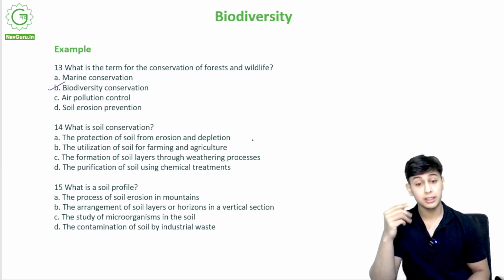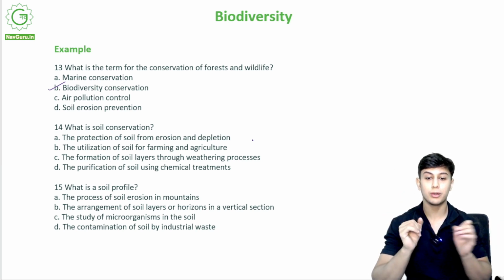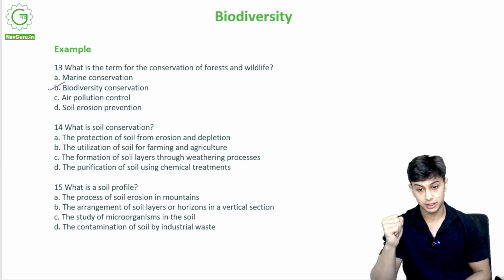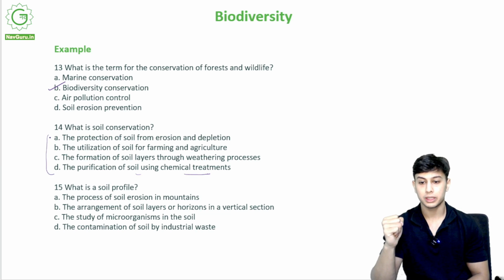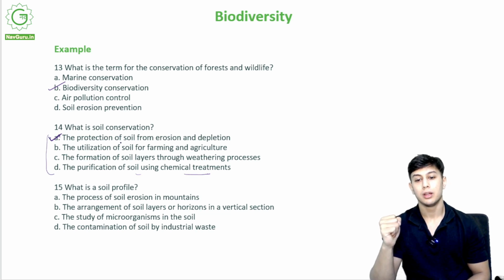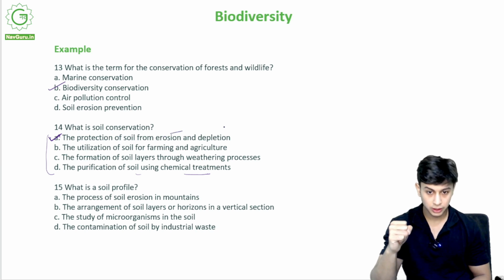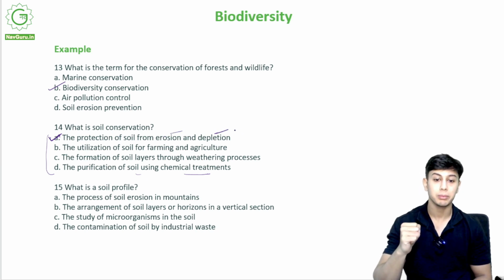So is it the breaking of rocks to form soil in different layers? Is it the purification of soil using chemical treatments? Out of these, which is the correct option? It is option A. Protection of soil from soil erosion and depletion. Alright, I am conserving the soil, I am avoiding wastage.